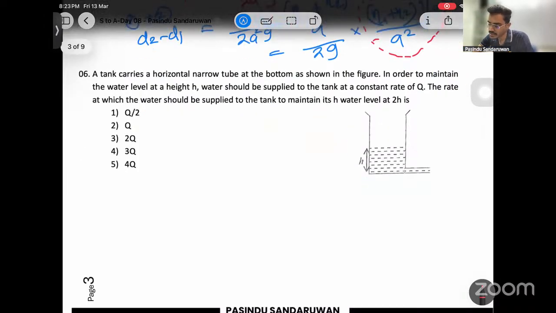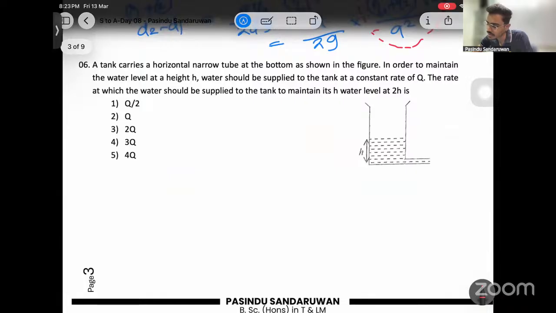A tank carries a horizontal narrow tube at the bottom as shown in the figure. In order to maintain water level at height h, water should be supplied to the tank at a constant rate of Q. The rate at which the water should be supplied to the tank to maintain its water level at 2H is? Okay. Again, you can write the pressure difference as I did before, right?